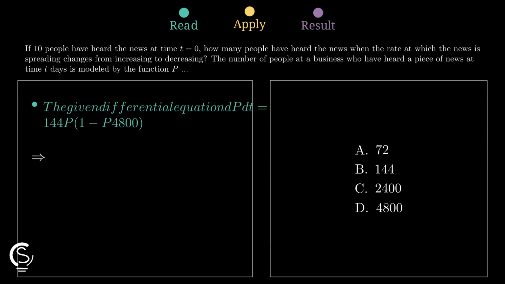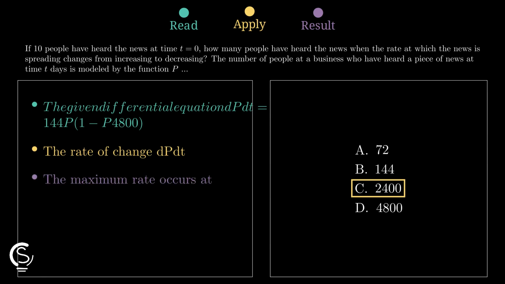In logistic models, maximum growth occurs at half the carrying capacity. Dividing 4,800 by 2 gives 2,400.